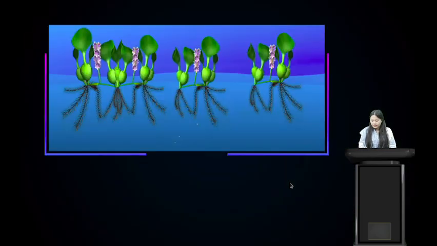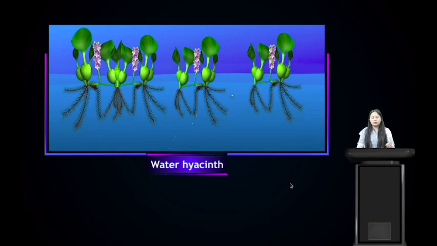Another example we have here is the water hyacinth. Water hyacinth is also another example of alien species invasion. Now this plant, you must have seen in water bodies, in a lake, in a pond. Although the flower is beautiful, it is considered an invasive species because it grows rapidly.